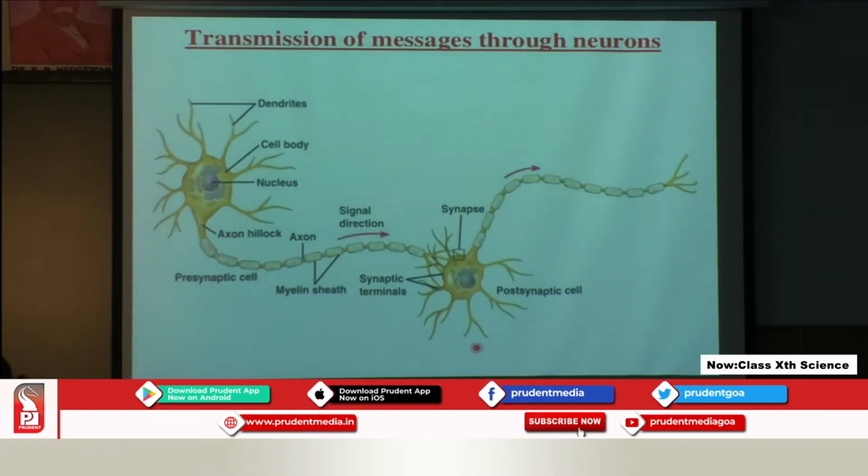Next we have to learn about the transmission of messages through neurons. That means how the information is passed from one nerve cell to the other nerve cell. So that is the transmission of the messages through neurons. Let's consider this to be the first nerve cell and this one to be the second nerve cell, right. The dendrites of the first nerve cell will receive the stimulus. It will be converted into electrical impulse, and then it will travel through the nerve cell. First it will reach the cell body, then the axon, and then it will come to the nerve endings, that is the end part of the first nerve cell.